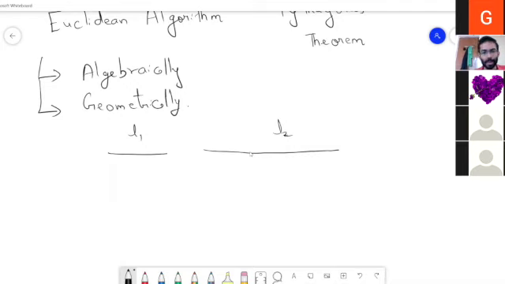I first mark off a unit of L1 here, then I mark off another unit, and then the next unit overshoots. Let us imagine I can take 2 times L1, and then there is a remainder here, a remainder whose length is less than L1.